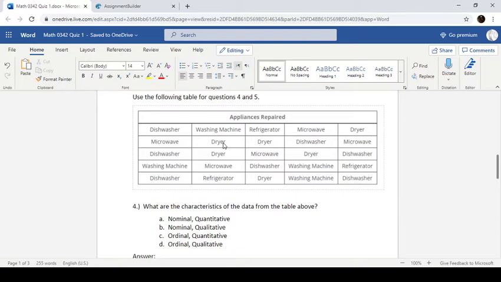Then is it quantitative or qualitative? Well, I don't see quantity in this data. What I do see is a quality of the data. So being a washing machine is a quality of an appliance. So we go with B, nominal, qualitative.